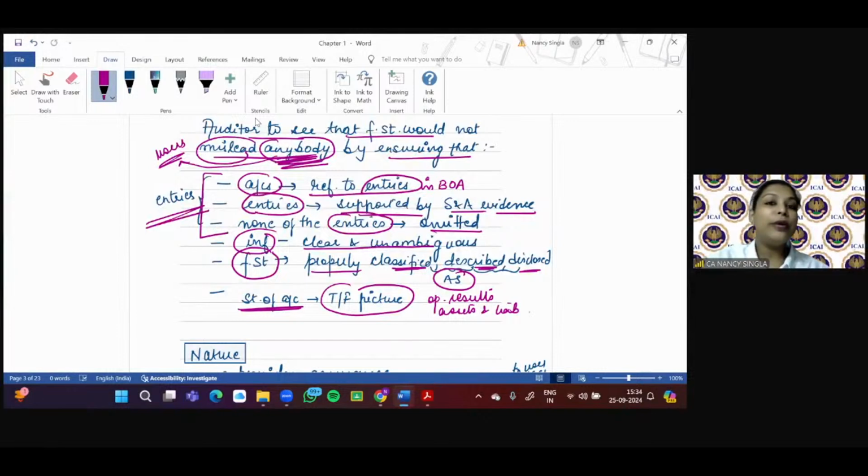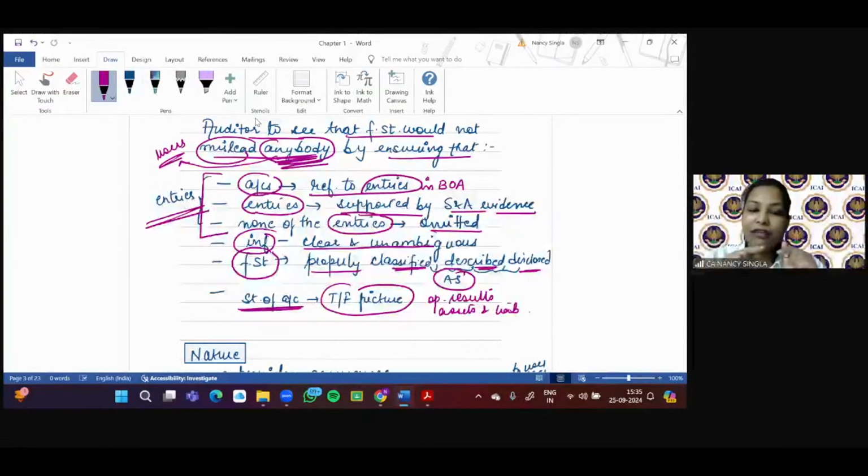So in order to ensure that the financial statement should not mislead anybody, the auditor will ensure that accounts are drawn with reference to entries in books of accounts. The entries are supported by sufficient appropriate evidence. None of the entries is omitted. The information, just try to be logical. The first three points are related to entries.